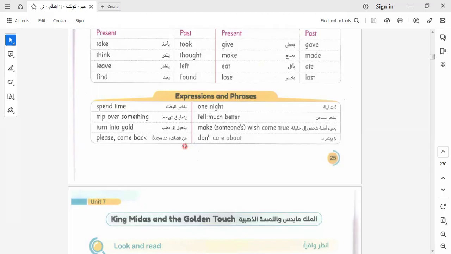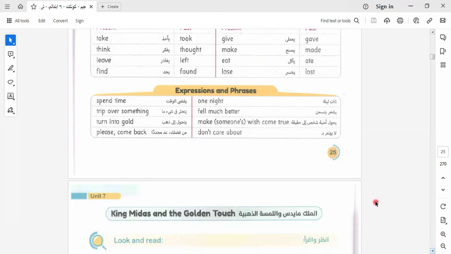Okay, this part is in the exam. Look for your creativity. So you must know sentences, expressions, and phrases to write a good paragraph. Let's go and learn together more about this.